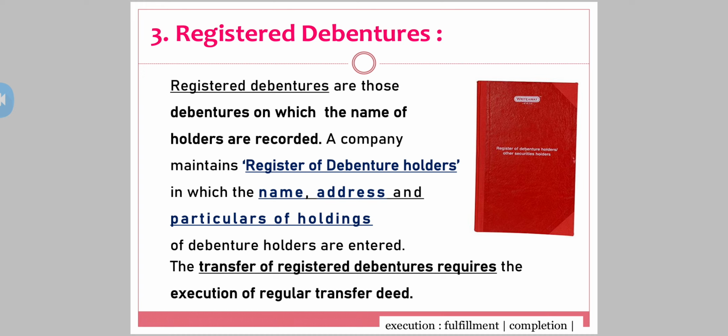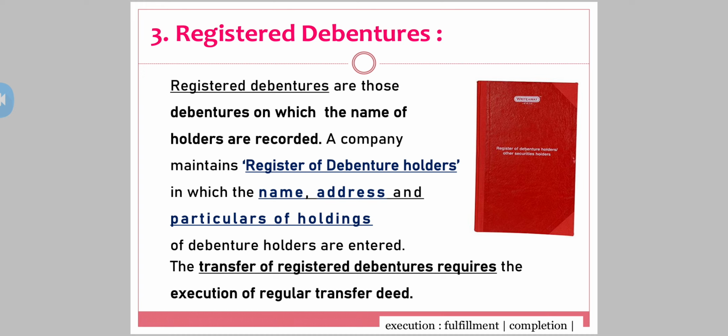We have seen this in the feature as transferability. So yes, you have to fill a form that this debenture was under my name, but now I want to transfer this registered debenture to someone else. Here is the name of the other person to whom I want to transfer my debentures. So the person who wants to transfer the registered debentures has to go through a transfer deed.